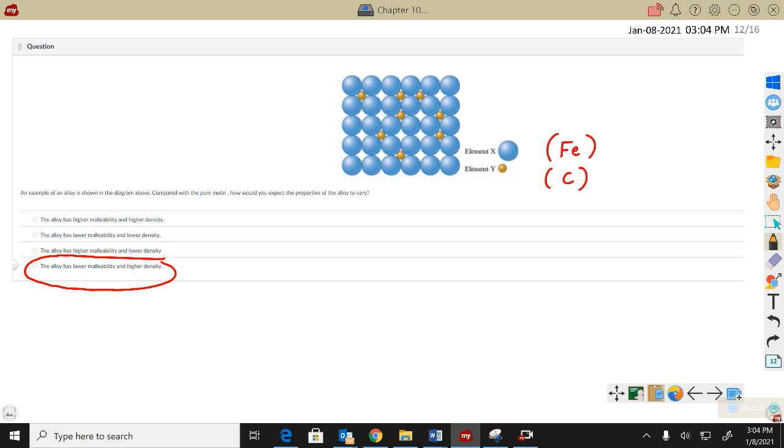All right, and the last two. Here we have an alloy, and it's an interstitial alloy, where there's a metal that has been mixed with some kind of an element that's smaller. Those smaller atoms fill in the interstitial spaces. So an example might be like steel, where you've got iron mixed with carbon. And those little carbon atoms fill in all the nooks and crannies. They make it a more rigid metal structure, so it's less malleable or ductile, and it is more dense because you don't have all those open spaces between the particles anymore. Now they're filled in by these new small atoms.